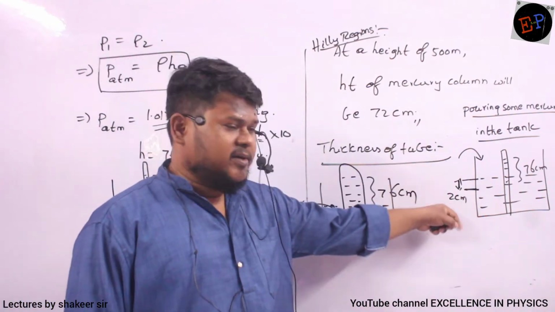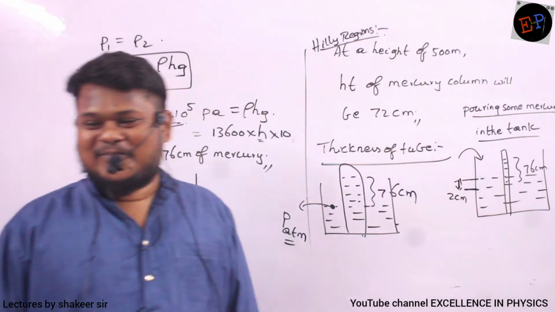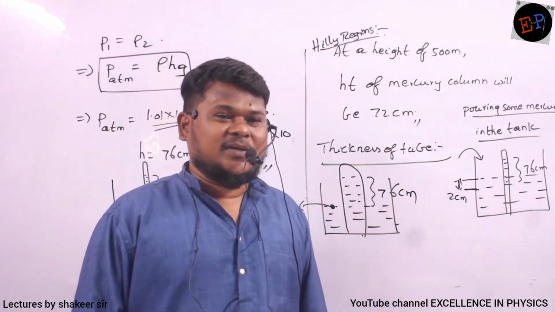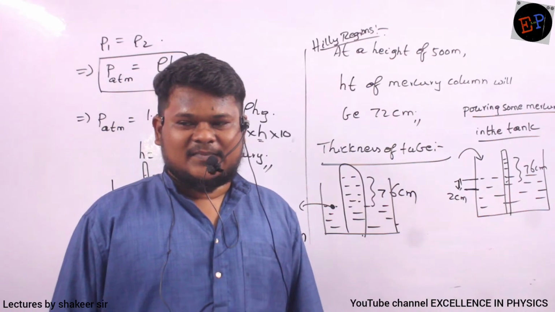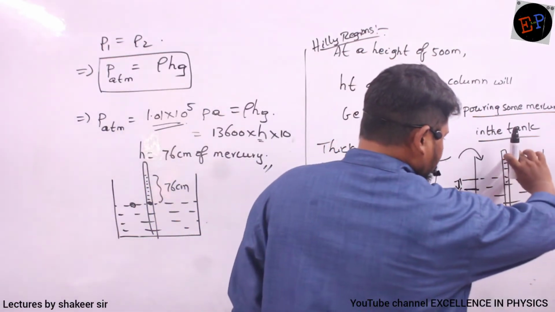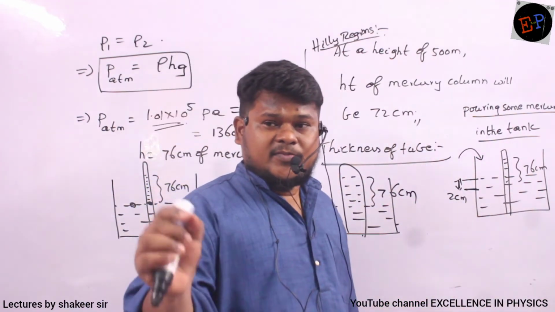I am pouring 2 centimeters of mercury. Then what happens to the level of mercury in the tube? It also increases by 2 centimeters. Yes. See, if I pour 2 centimeters of mercury, then what happens to the height of the mercury column above the mercury? It reduces by 2 centimeters, no?